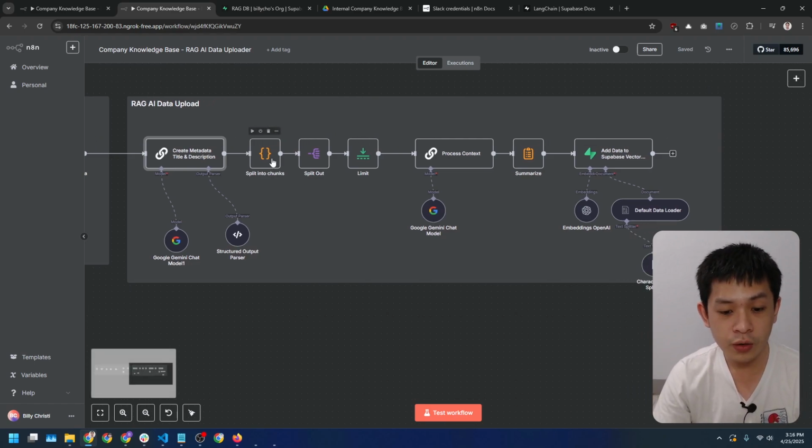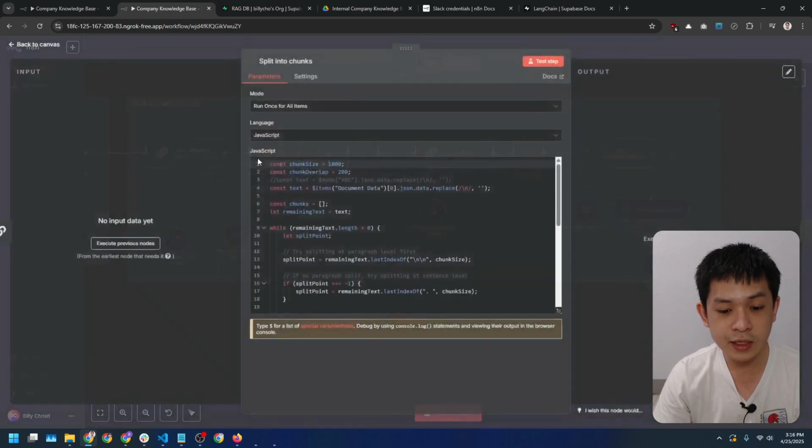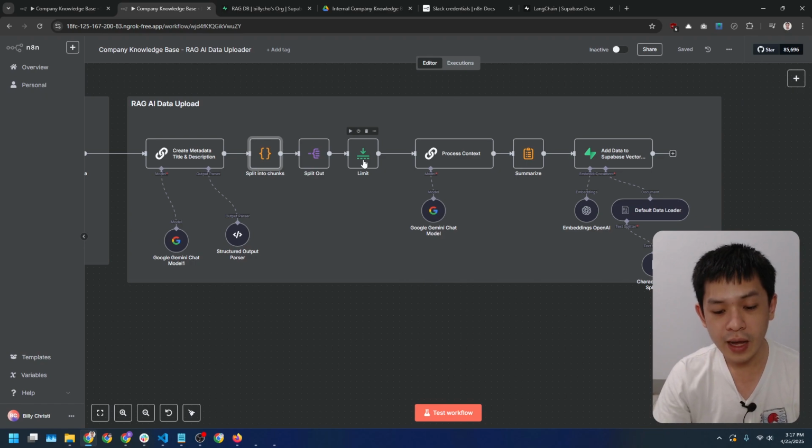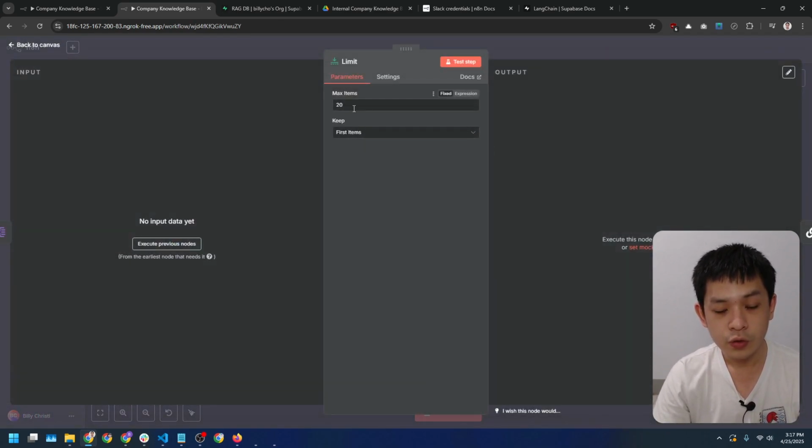Then we go to the code node where we split text into chunks. We use two parameters here, chunk size and chunk overlap. Chunk size defines how long each chunk is, and overlap makes sure chunks slightly overlap so we don't lose context between sections. For this demo, I added a limit node to cap it at 20 chunks. This is just for testing. You can remove the limit in production.